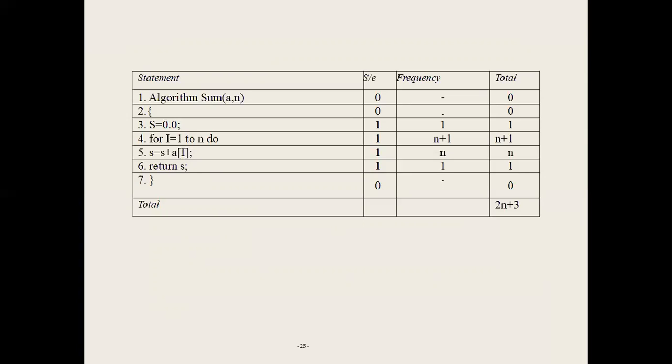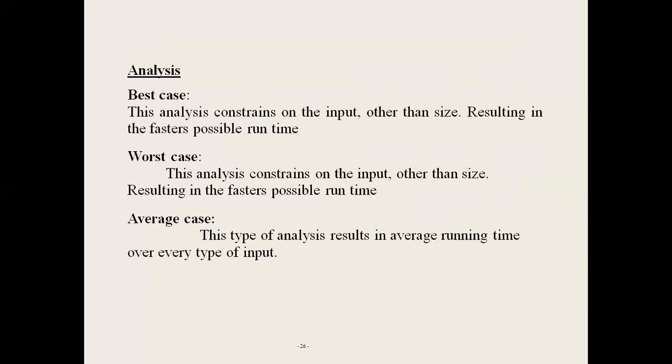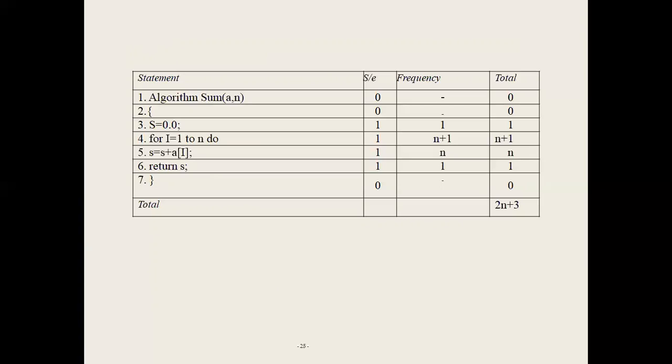the frequency: 1, n plus 1, n, n. By combining these two columns we get 0, 0, 1, n plus 1, n, 1, 0. By summing the column, the total number of steps executed by the algorithm is 2n plus 3. The time complexity means the total number of steps executed by an algorithm.